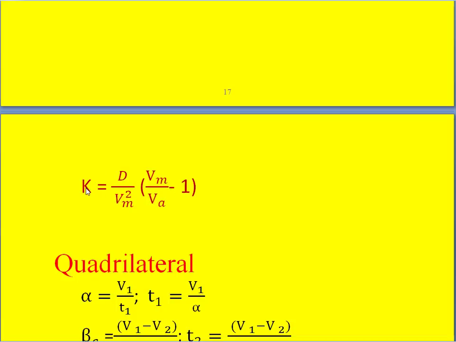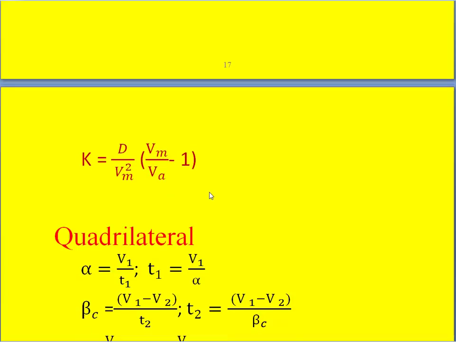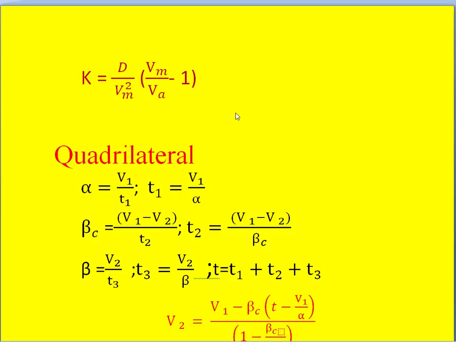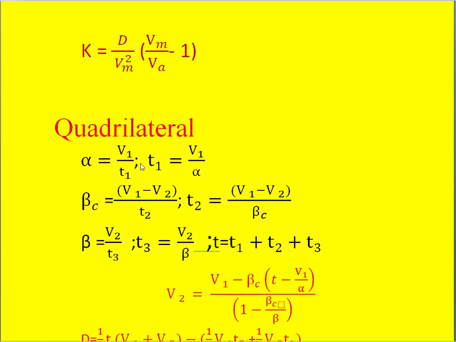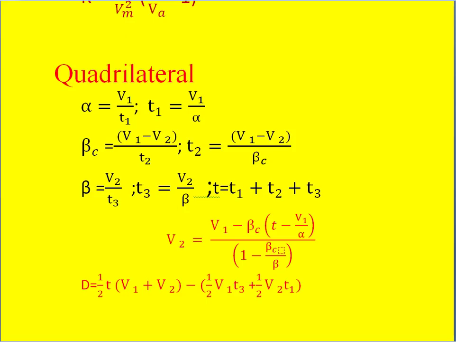Similarly, for quadrilateral approximation, alpha is nothing but V1 by T1, and from that we can calculate what is T1, that is the acceleration period. That time period is given by like this. Similarly, the coasting period is given by V1 minus V2 divided by T2, and from this we can also calculate what is the coasting period. Similarly, the retardation value is given by V2 by T3. From this we can calculate what is T3.